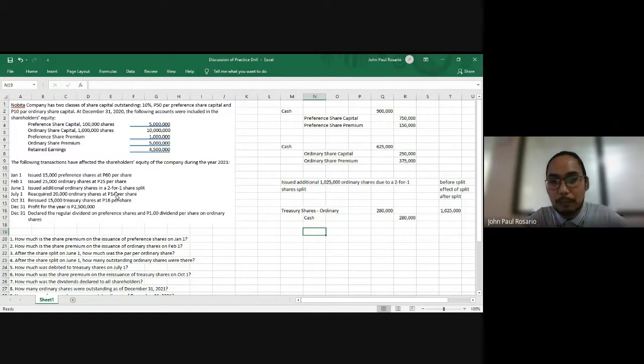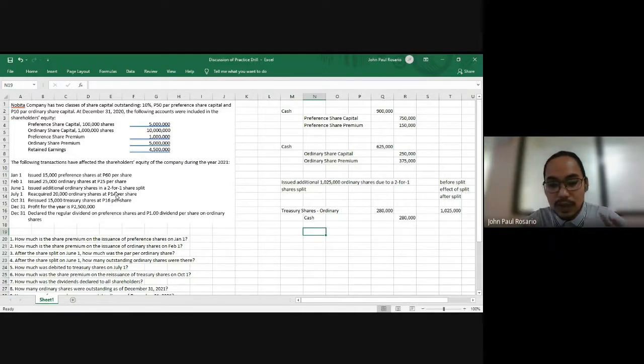Now, what will happen if the treasury shares are reissued below cost? Remember that for original issuances, corporations are not allowed to issue shares below par.